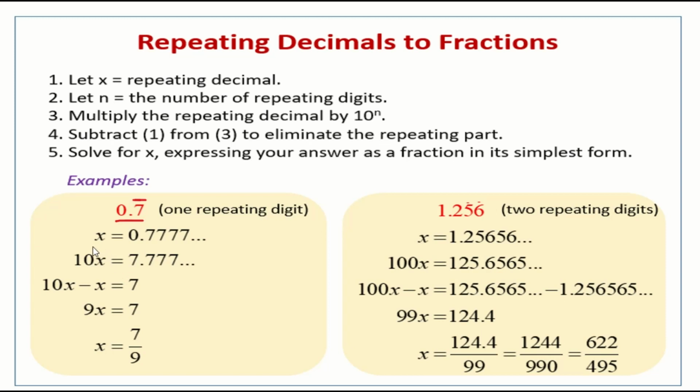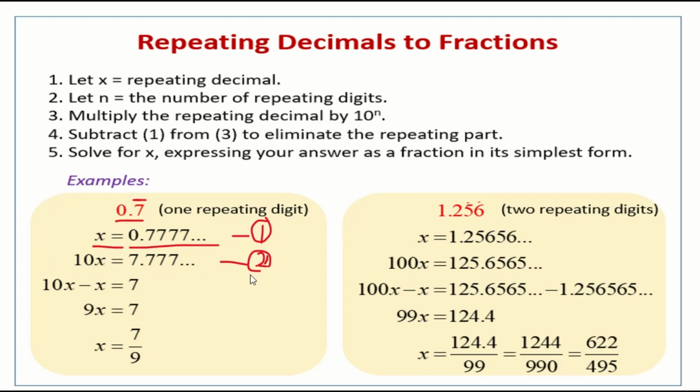So first, whatever they have given, I have taken it as x. By removing the bar, I have written 0.7777, going on like that, with a dot. As I said at the start, only one digit is repeating, so you multiply x by 10. If it is 2 digits, you multiply by 100. So I am multiplying equation 1 by 10. If I multiply by 10, the decimal place shifts one place to the right, so 7.777 is coming.